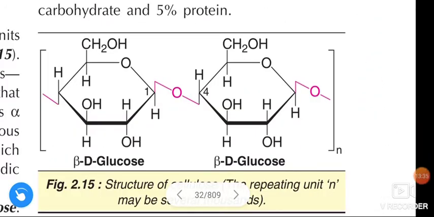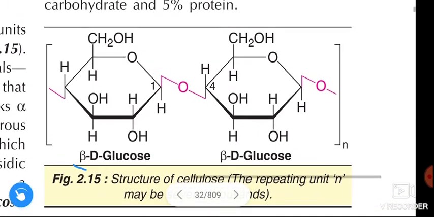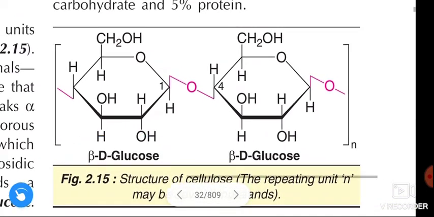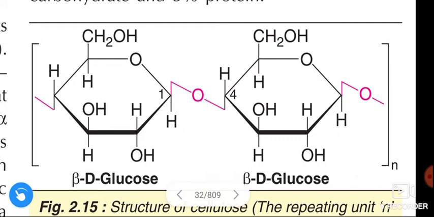See this figure. This is the structure of cellulose, and it consists of n number of beta D glucose units, and these beta D glucose units are linked by beta 1 to 4 glycosidic bonds.